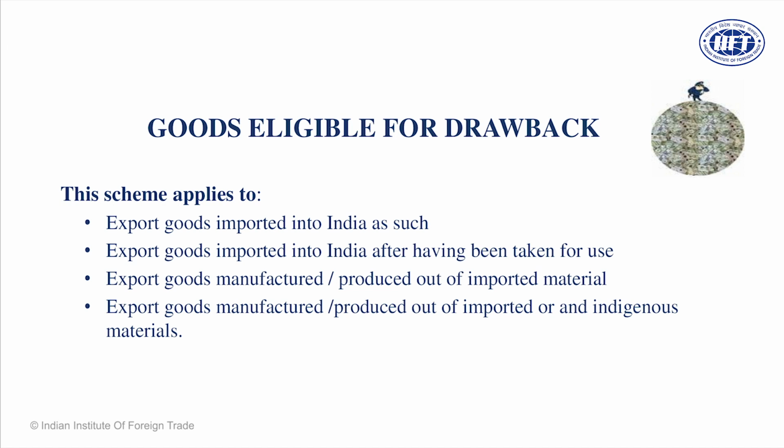It should not be capital goods. It must be a product which is used in an exportable product. And even if it is used, he will be entitled to drawback. So under Section 74, there are two types of drawback. Drawback on the goods which are imported into India and re-exported out of India. There are terms and there are specific conditions which are imposed by the Department of Customs that we will discuss.